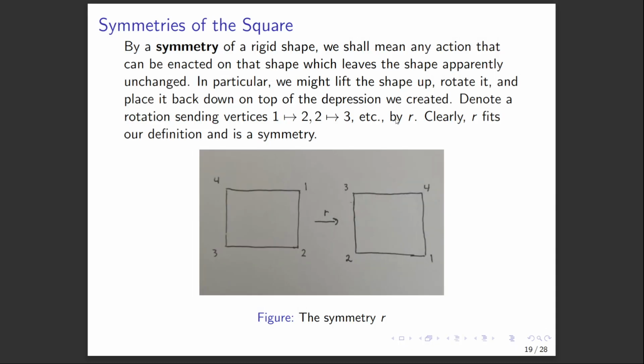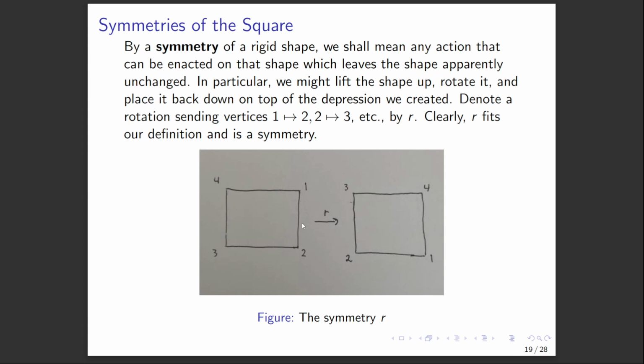So by a symmetry of a rigid shape, we just mean any action that you can take on the shape which leaves that shape apparently unchanged. So in particular, we might lift the shape up out of the plane. You can imagine if we cut this out really carefully, we could lift it up, rotate it, and then place it back down on top of the depression that we just created in our page. And we can make this precise.